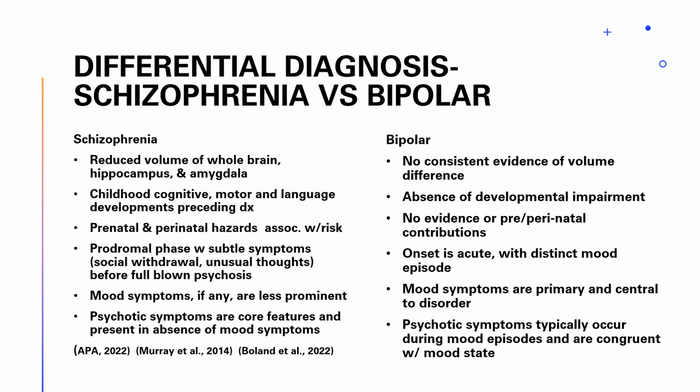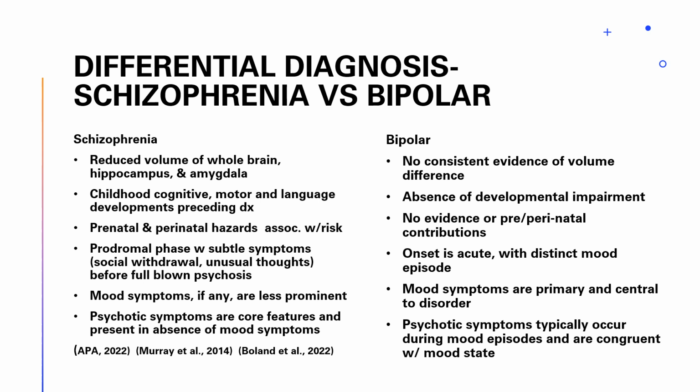Schizophrenia has childhood cognitive, motor, and language developments preceding the diagnosis, but this does not exist in bipolar. Schizophrenia has prenatal and perinatal hazards associated with the risk factors, but there's no evidence of this in bipolar. In schizophrenia, we have a prodromal phase with subtle symptoms, but in bipolar, the onset is acute with distinct mood episodes. In schizophrenia, mood symptoms, if any, are less prominent, whereas in bipolar, the mood symptoms are the primary and